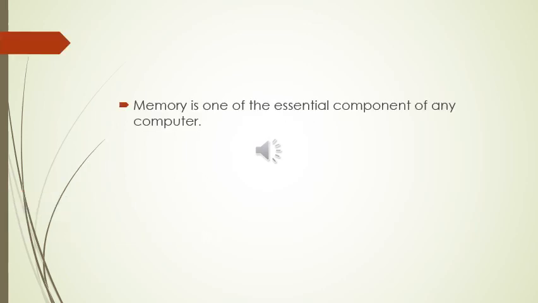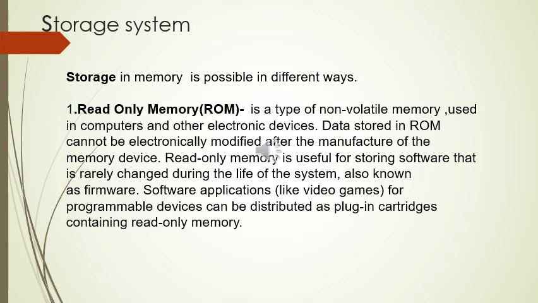Memory is one of the essential components of any computer. Storage in memory is possible in different ways. The first one is read-only memory, that is ROM. It is a type of non-volatile memory used in computers and other electronic devices. Data stored in ROM cannot be electronically modified after the manufacture of the memory device.